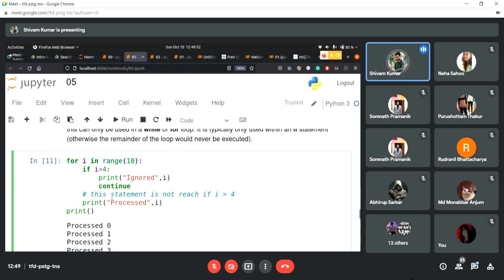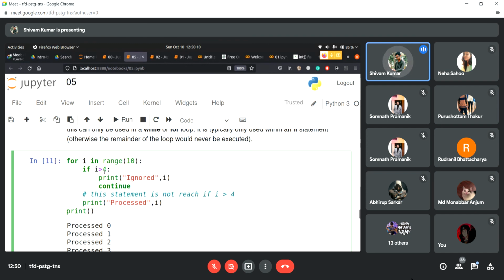Okay. So this is helpful when we don't want some execution to happen after an if statement. Suppose we don't want to print the value of I when it has reached 5. We just want to print 1, 2, 3, 4, and we want to print 6. We want to skip 5.